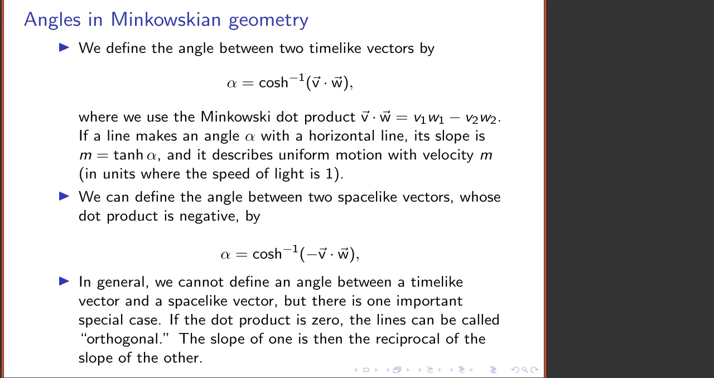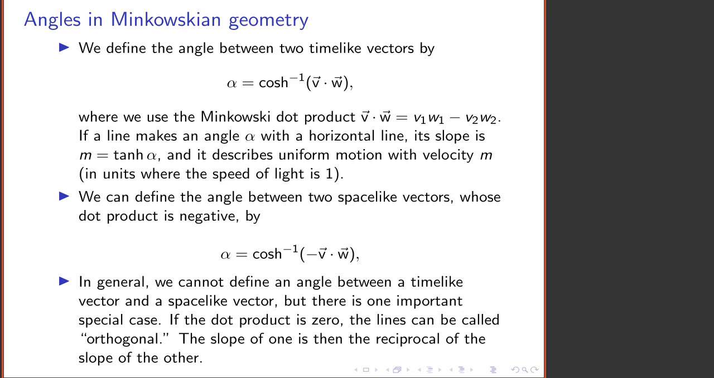The square of a timelike vector is greater than 1, or is positive, and if I define two unit vectors, then I can define the angle between them as being the hyperbolic cosine of the Minkowski dot product of the two unit vectors. This dot product is always greater than 1, so its hyperbolic cosine is always well defined.